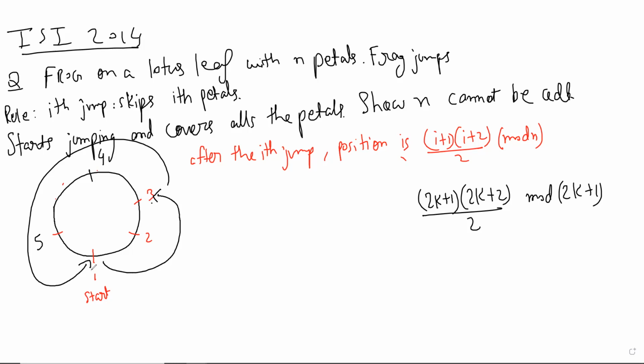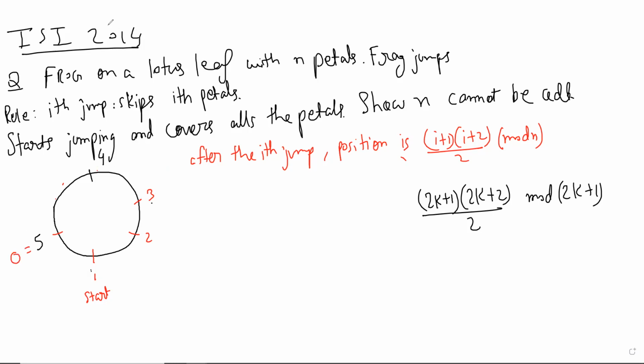First jump, it skipped 1. Yeah, it should come back to 5. But if you do mod n, then you never come back to 5. But you get 0 in that case, so you have to interpret this as 0.